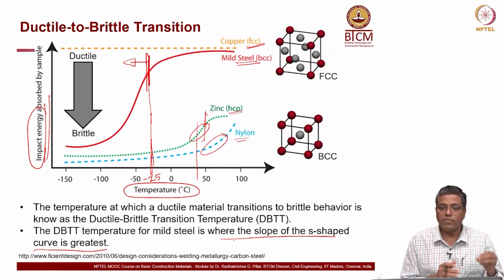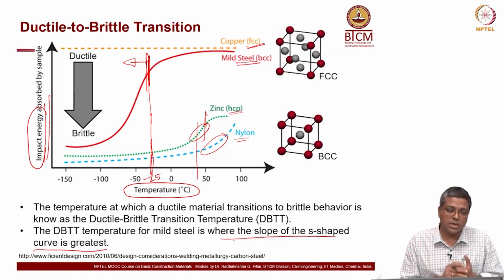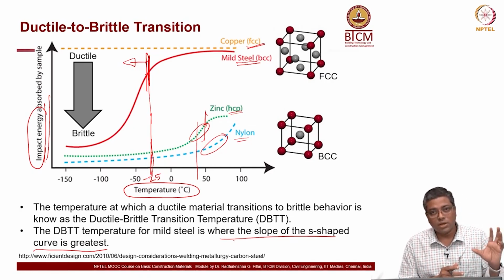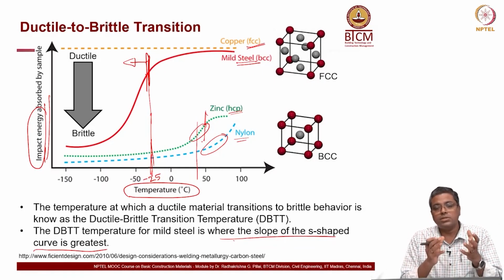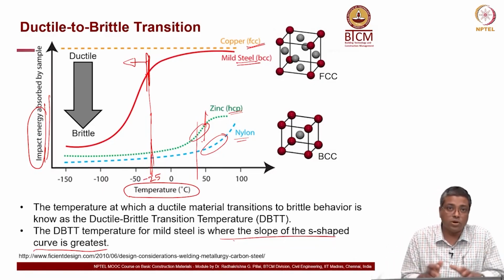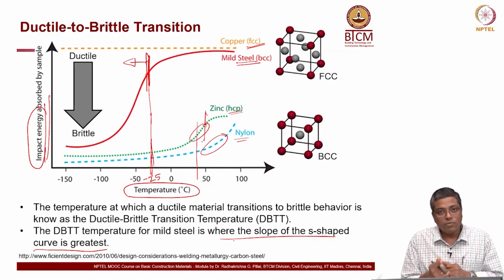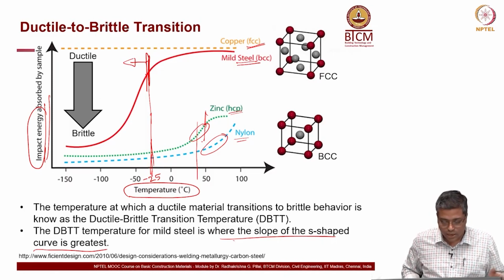this is why we are moving away from using cast iron. In old times, people used to use cast iron for building, for structural steel, and then they started introducing steel, because in cast iron the carbon content is very high and that leads to brittle behavior. So, you do not want catastrophic failures, you want the structure to deform before it collapses. So, we want ductile structures. So, we started using steel, that is how the change came, but this steel will become brittle when the temperature is less than minus 25 or less than that.